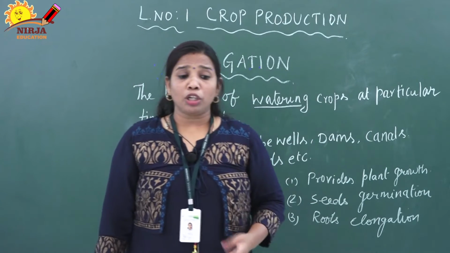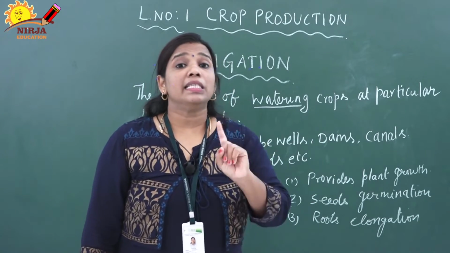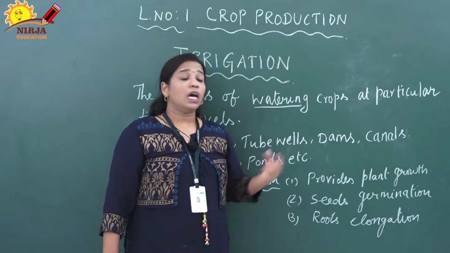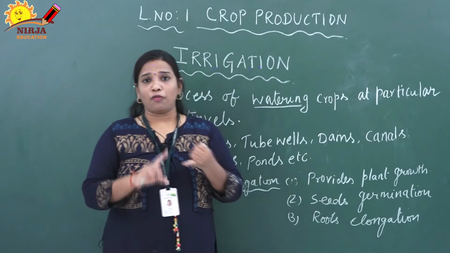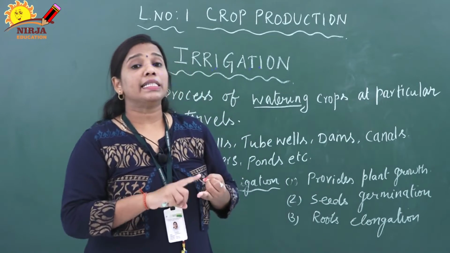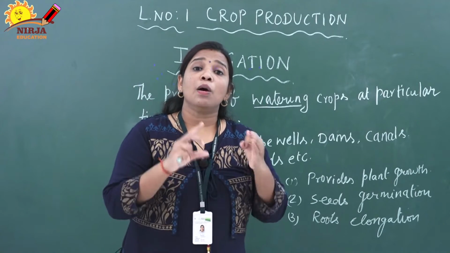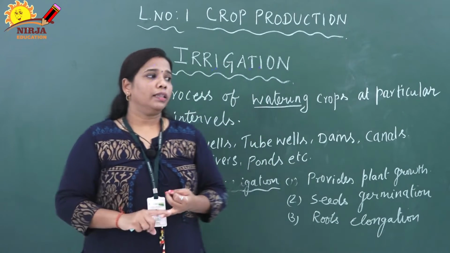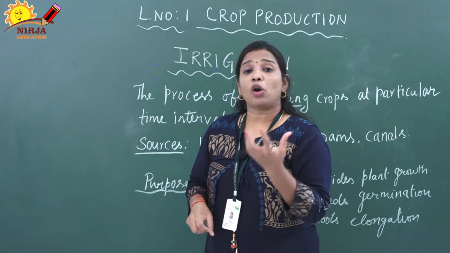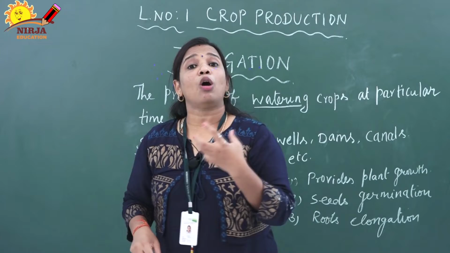Then after sowing we should add water, otherwise seeds cannot germinate. Seeds need to germinate, so water is required. Seeds can germinate only in moist soil. Then water absorbed in the soil increases soil texture and holding capacity also.